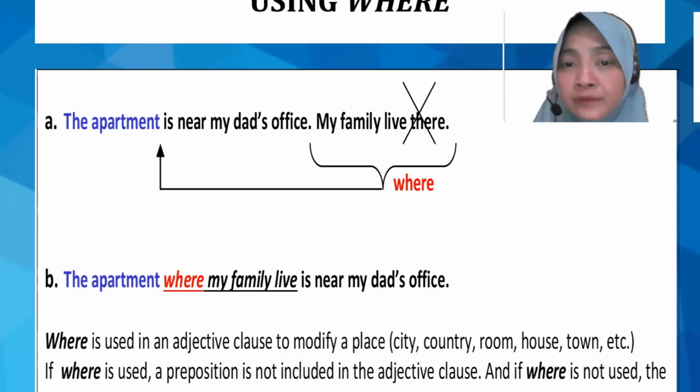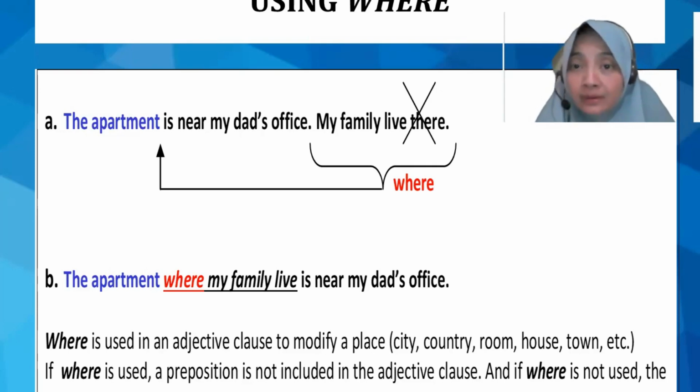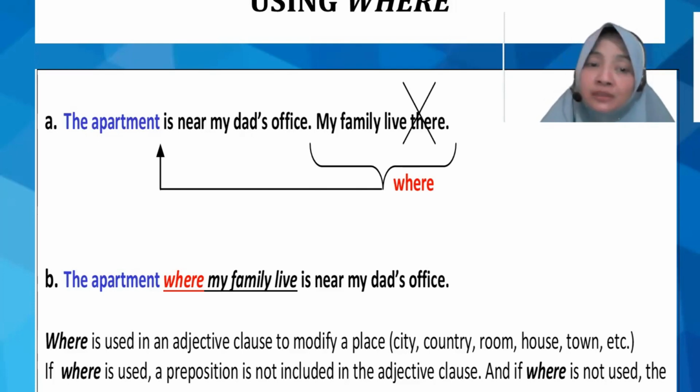Why do we have to cross there? We don't need to rewrite again since it is already substituted with where in this case. As it is written here, where is used in an adjective clause to modify a place. It can be a city, country, room, house, or town. If where is used, a preposition is not included in the adjective clause. And when where is not used, the preposition must be used.